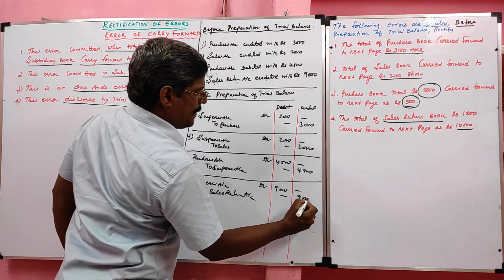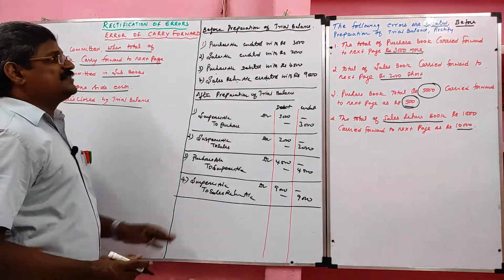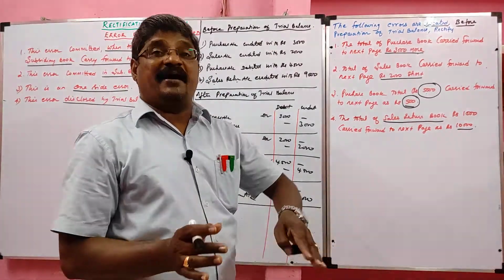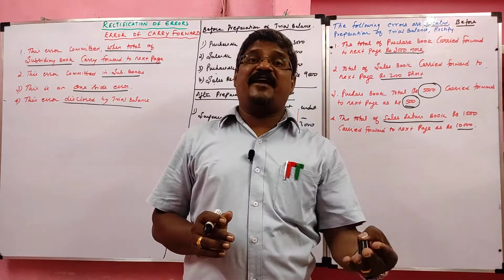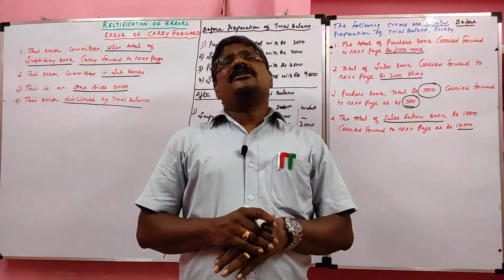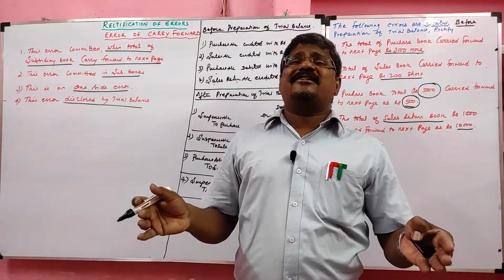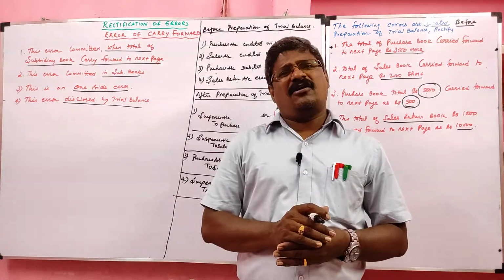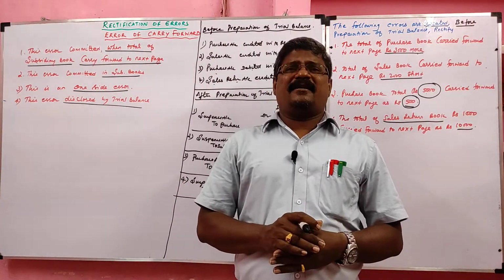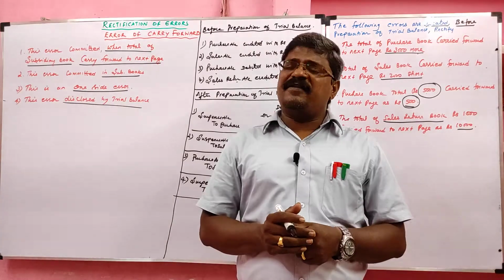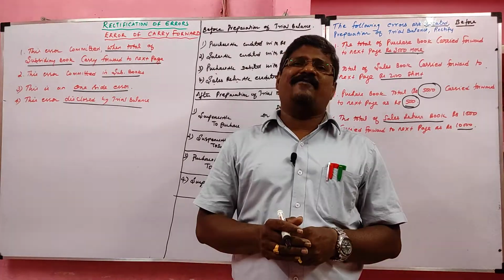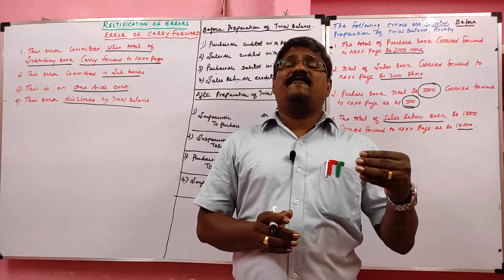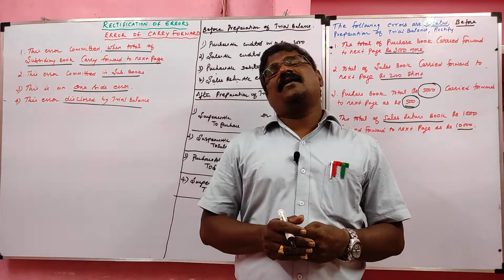Students, before preparation of trial balance, we should rectify by narration. After preparing trial balance, we should rectify with the suspense account. Students, why is the suspense account recorded here? Because if we commit this error, definitely it will be reflected in the trial balance in the form of suspense account. So we have to use suspense account when errors are located after preparing trial balance.